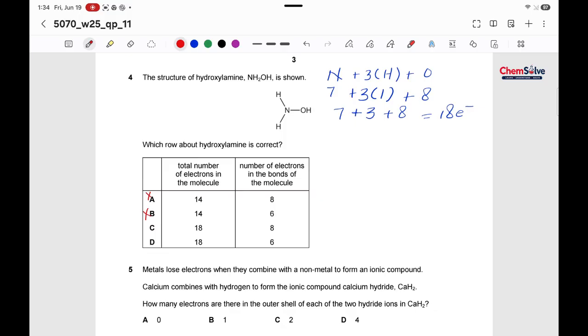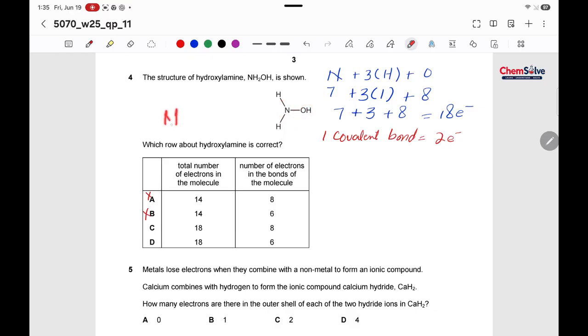Now look at the number of electrons in the bonds of the molecule. We know that one covalent bond is equal to 2 electrons. So in this molecule we have 1, 2, 3 covalent bonds and one covalent bond is here between oxygen and hydrogen. Examiner didn't show it, but obviously it exists.